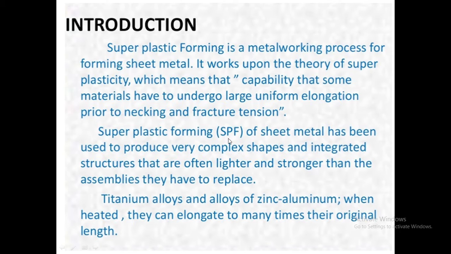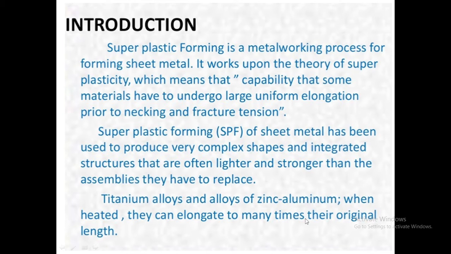Superplastic forming, also called SPF, of sheet metal has been used to produce very complex shapes and integrated structures. This process is used for very complex shapes. Means the parts formed with very complex shapes and integrated structures are often lighter and stronger than the assemblies they have to replace. Means there are some parts that we need to replace, and they are lighter in weight and much stronger. Such types of parts can be formed by superplasticity.